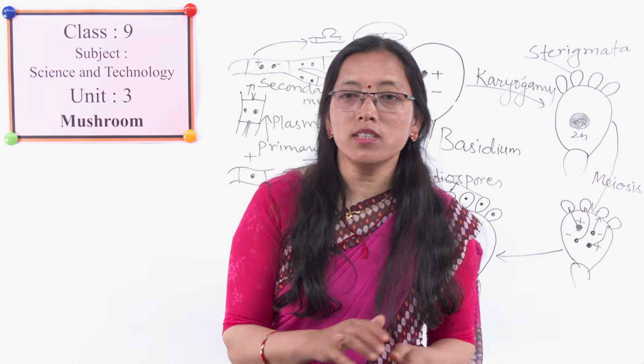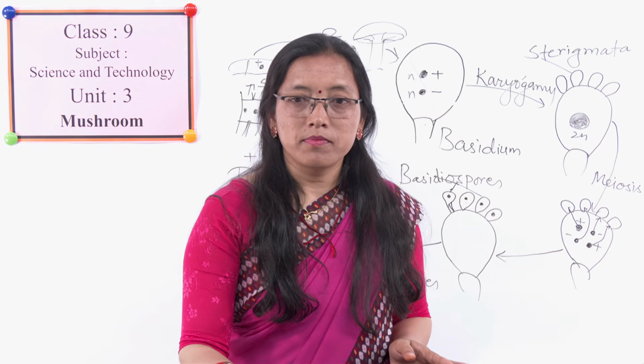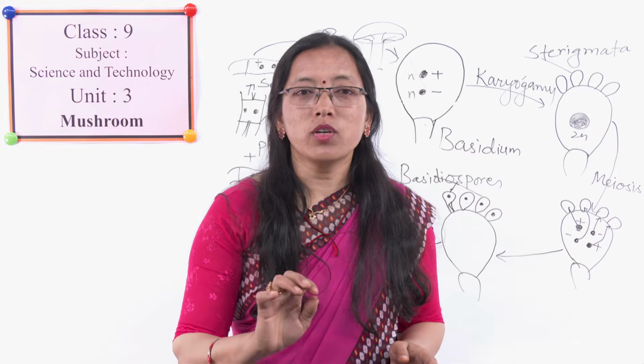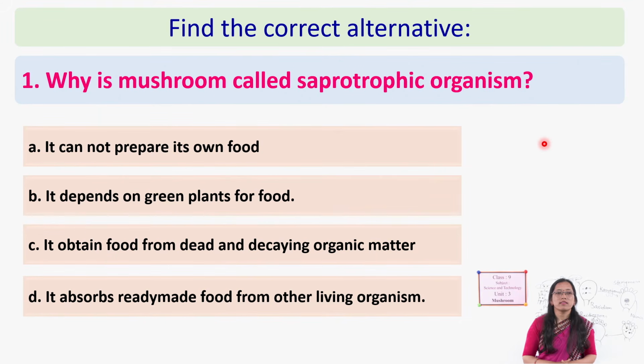What are those questions? Okay, first question. Why is mushroom called a saprotrophic organism? Can you say? There are some clues, alternatives given.